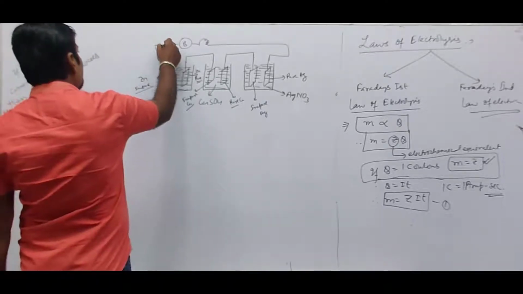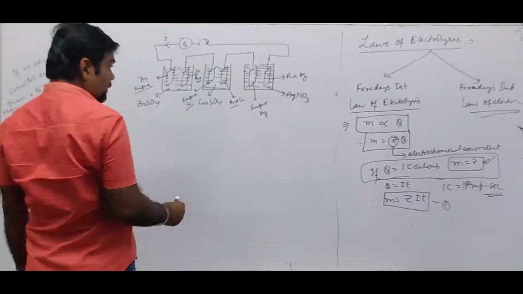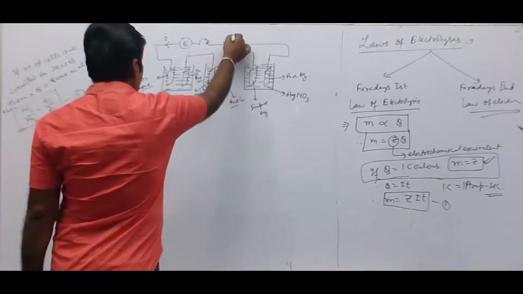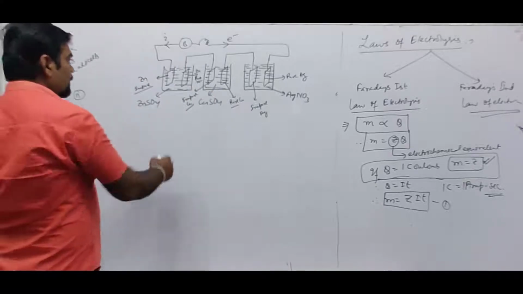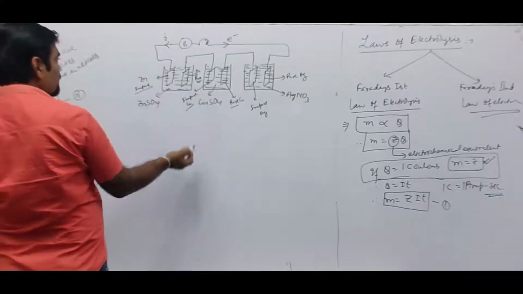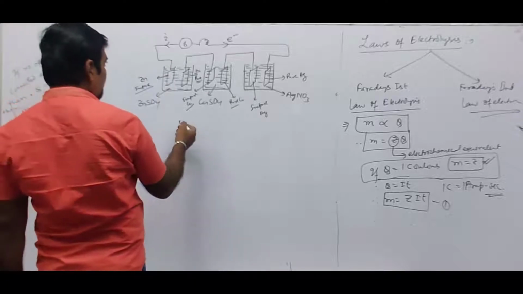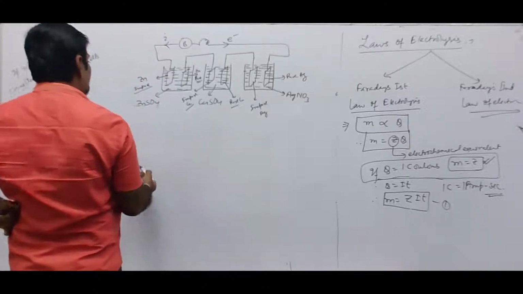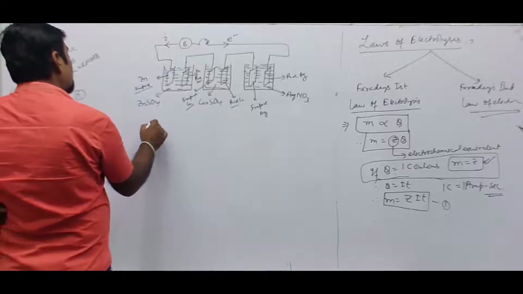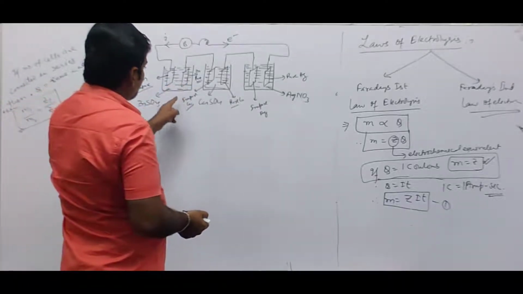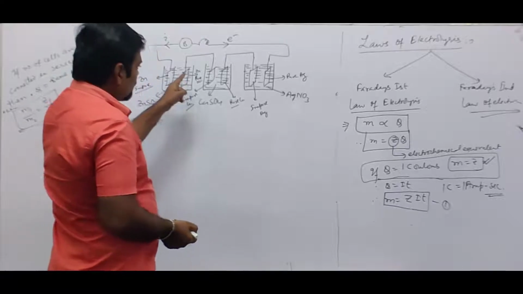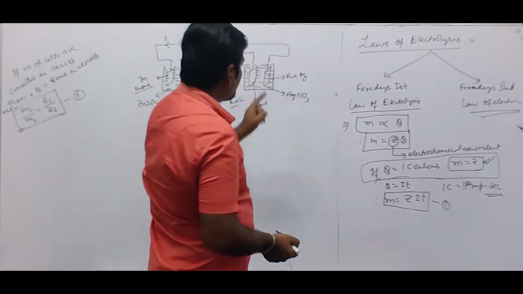And now we are passing electric current through them, so electrons will move towards the opposite side. Now, by passing the same amount of electricity to all these cells, what happens? The mass deposited at this cathode will be zinc, over here copper, over here silver.